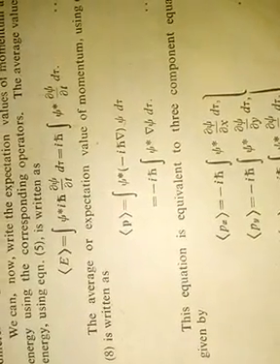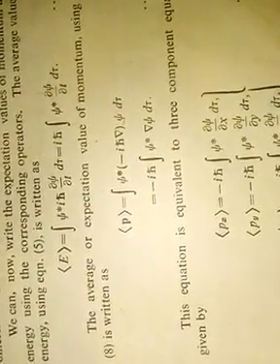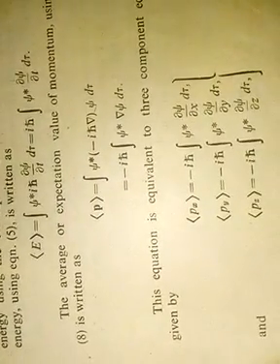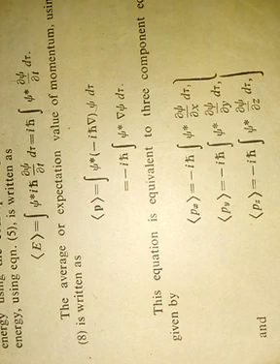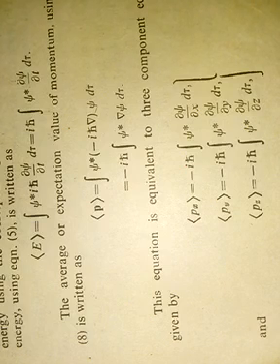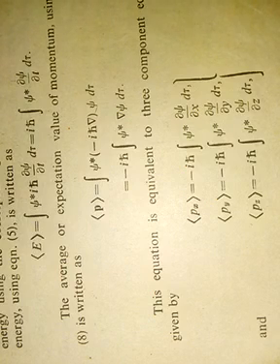So in the form of components, I can write the expectation values of momentum p_x, p_y, p_z as: the expectation value of p_x is equal to minus i h cross times the integral of psi star ∂psi/∂x dτ, p_y is equal to minus i h cross times the integral of psi star ∂psi/∂y dτ, and p_z is equal to minus i h cross times the integral of psi star ∂psi/∂z dτ. So these are the expectation values.